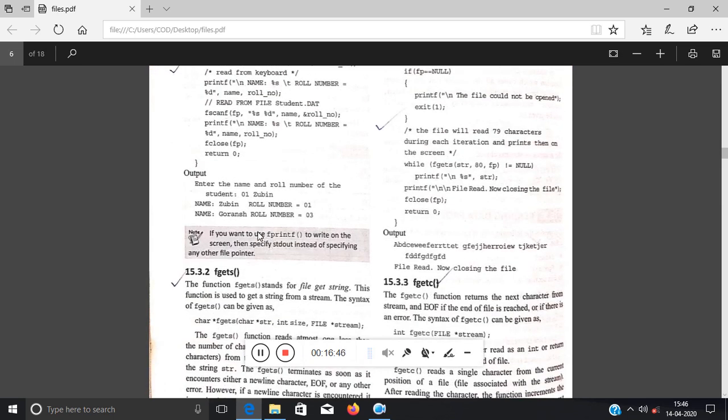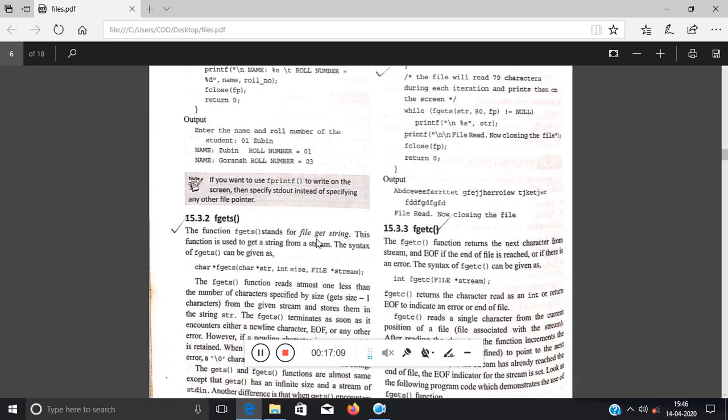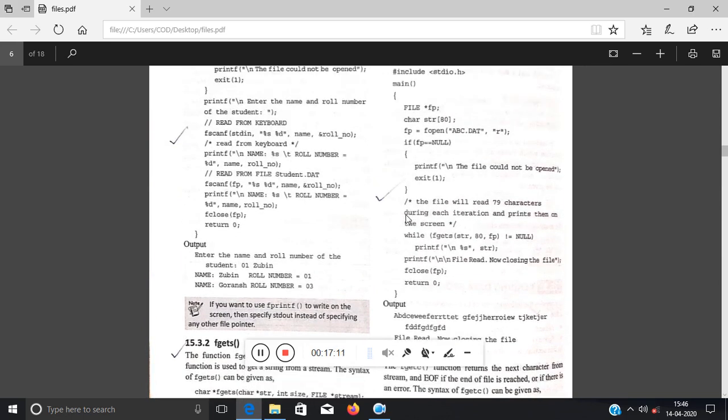So output will be like this: enter the name and roll number of the student you are entering, they will be printing, then it will read from the file, and this is the content which is actually written into the file. And this is the content you are giving through the keyboard, and it is printing on the output screen. Here next is fgets, it stands for file get string. It will scan the string directly from the file. So first let's start with an example.